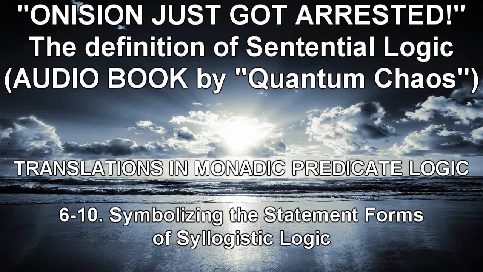10. Symbolizing the statement forms of syllogistic logic. Recall that the statement forms of syllogistic logic are given as follows. F1: all A are B. F2: some A are B. F3: no A are B. F4: some A are not B. These are all stated in the plural form. In order to translate these into predicate logic, the first thing we must do is to convert each plural form into the corresponding closest singular form.